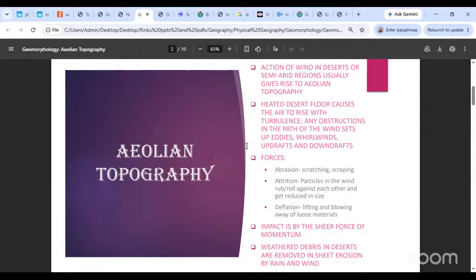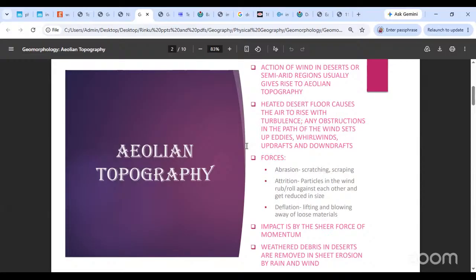The second force is attrition. The wind will carry a few particles with itself. Okay, the wind is carrying that load with itself. Now there will be larger sized grains which will go and collide with each other while being carried by the wind. The larger size particles collide against each other and become smaller in size. Okay, they will reduce because of the friction. That force is called attrition. Okay, and clearly this will add to the deposition over there.